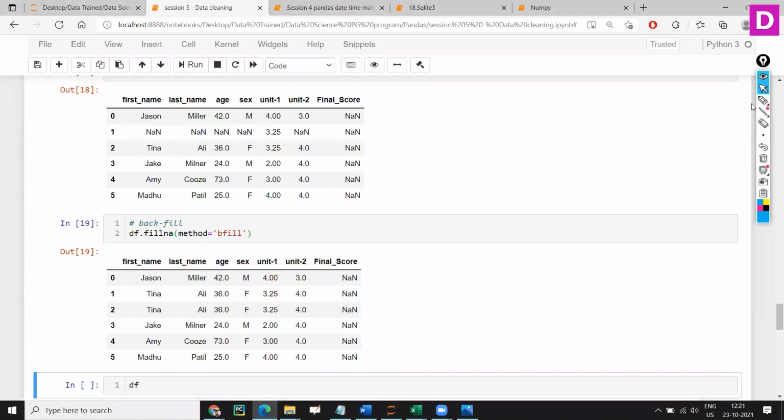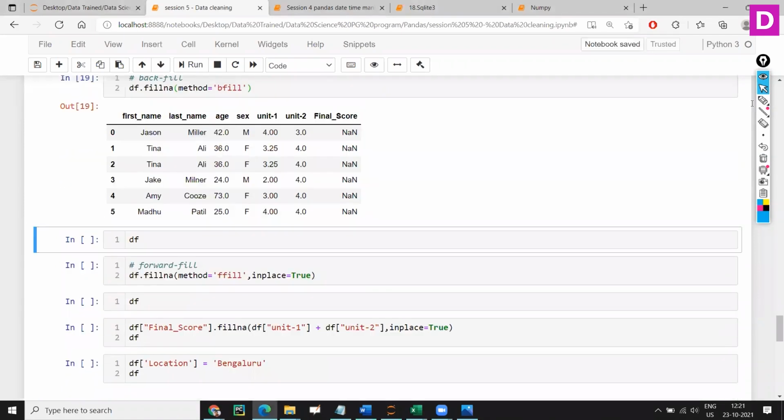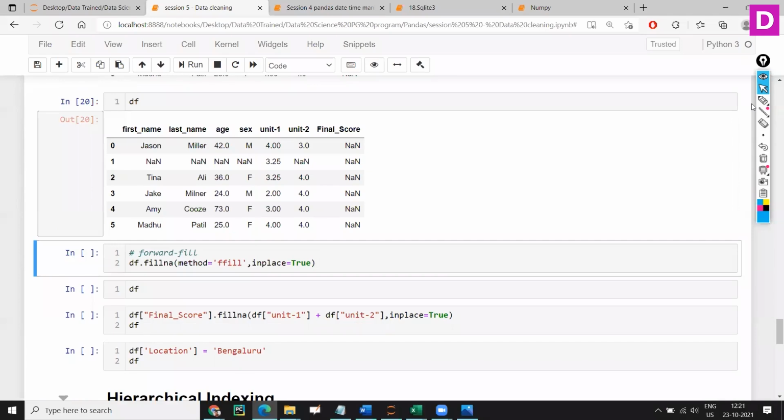Then what does ffill do? Let's look into that. Ffill is nothing but forward fill. So what does forward fill do? I hope many of you would have guessed it.